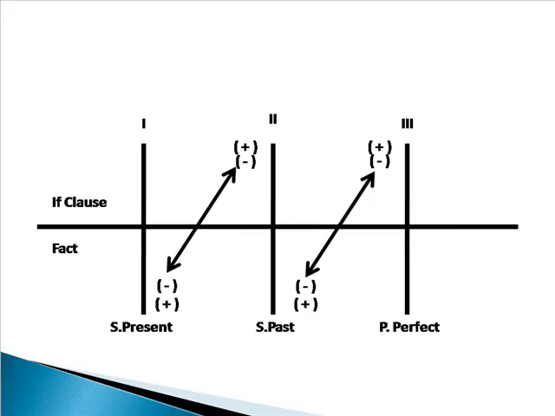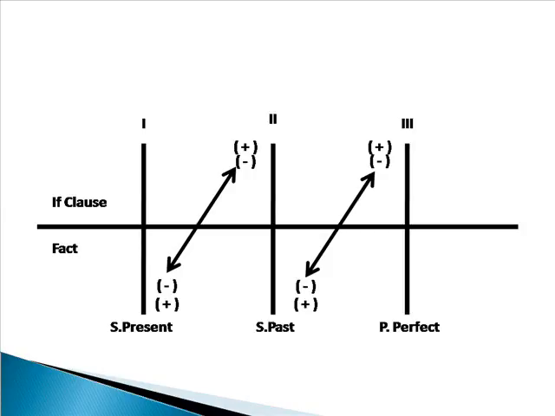The next slide is a diagram which summarizes conditional sentences. You can see there is a horizontal line which divides the if clause from the fact or reality. Then the first vertical line represents the first type of conditional sentence. It uses simple present and shows a possibility that something will likely happen in the future.